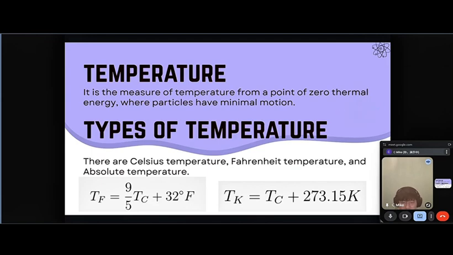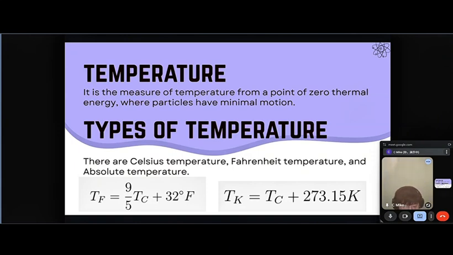There are different types of temperatures, for example, Celsius temperature, Fahrenheit temperature, and absolute temperature. The absolute temperature is a measure of temperature starting from absolute zero, the theoretical point where particles have minimal thermal motion.